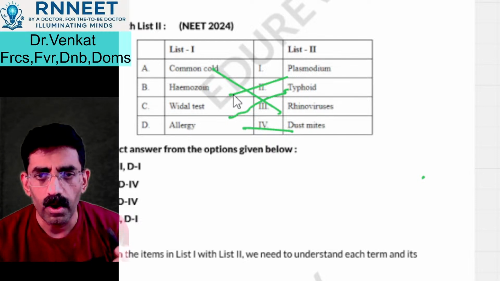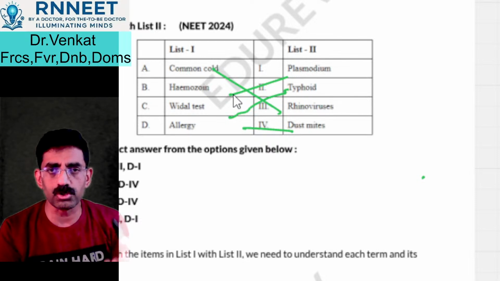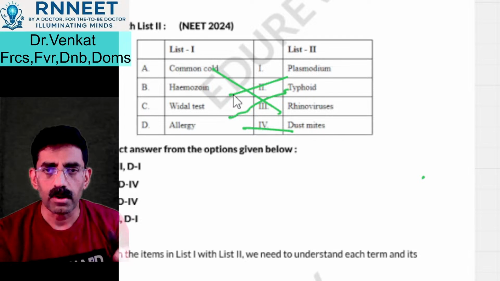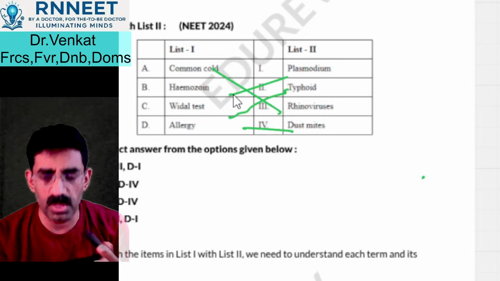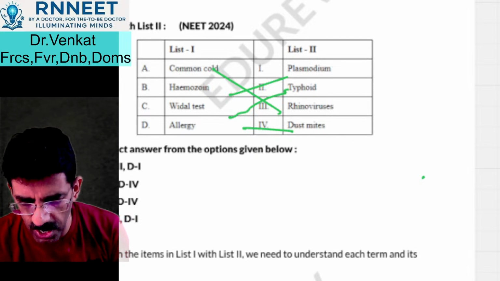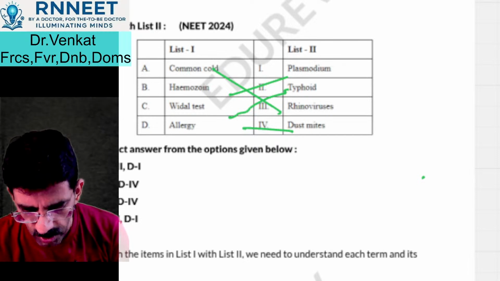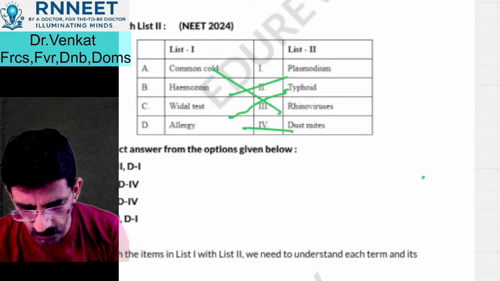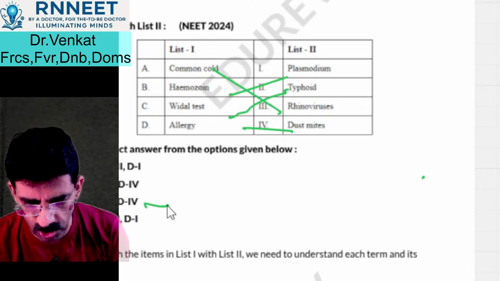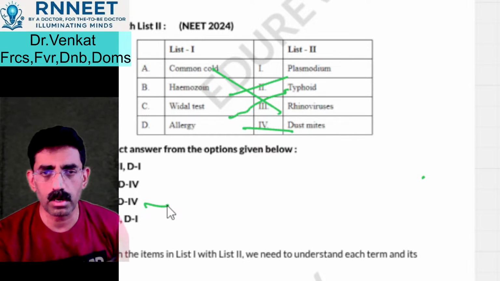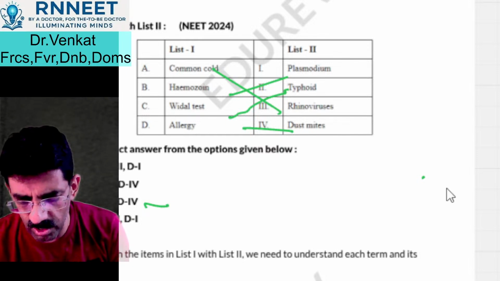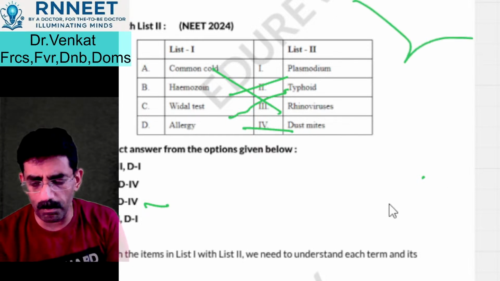D was 4, and C is actually 2. So D4, C2, these 2 were right. Hemozoin is 1, so B is 1. Therefore the third answer is the right one. Correct. So that makes it a very, very simple problem.